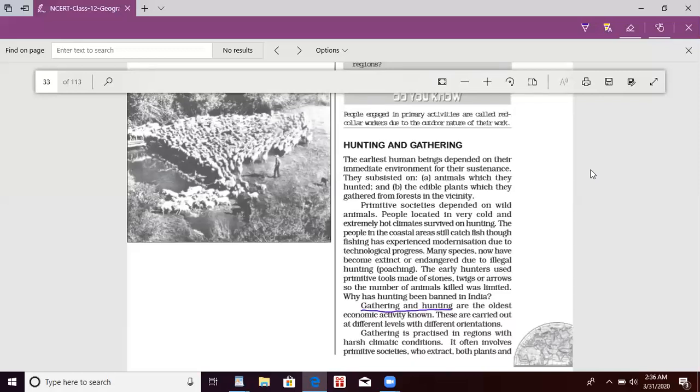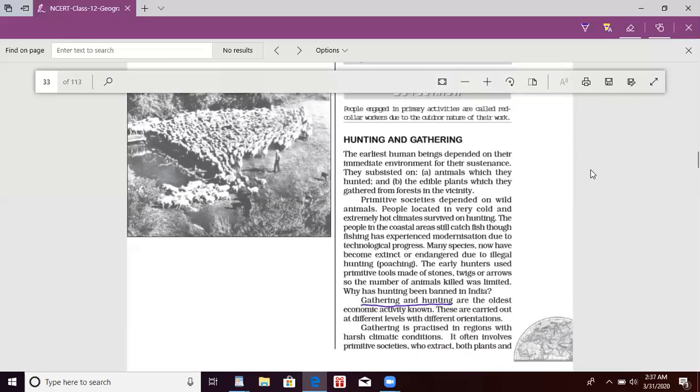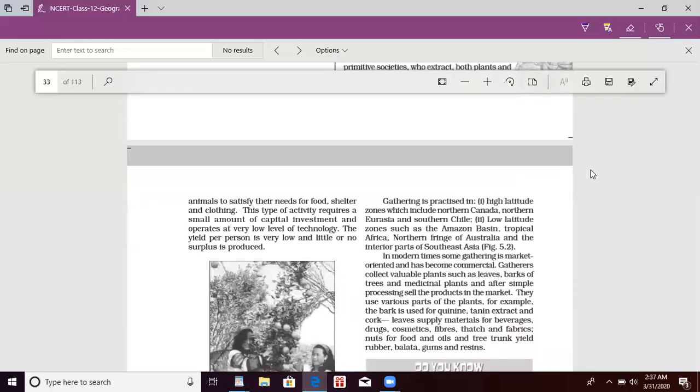Gathering and hunting are the oldest economic activities. The question can come: which is the oldest activity? Then you will say that gathering and hunting is the oldest economic activity. People totally depend on plants and animals to satisfy their needs for food, shelter, and clothing. This type of activity requires a small amount of investment and a low level of technology.